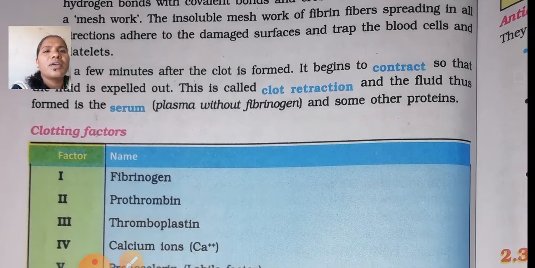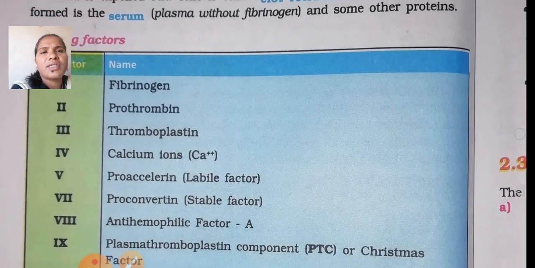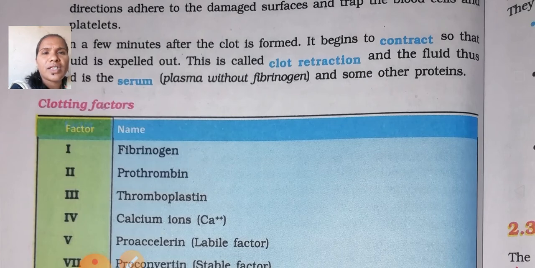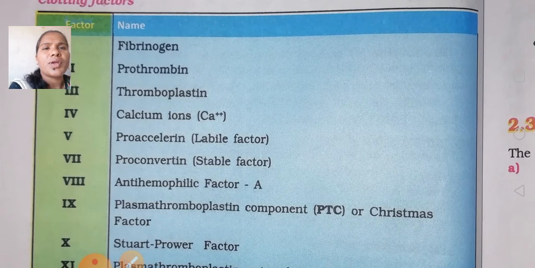Next, coming to the clotting factors, factor 1, 2, 3, 4, 5, 6, 7, 8, 9 and so on. The first, factor 1, is fibrinogen; factor 2, prothrombin; factor 3, thromboplastin; factor 4, calcium ions, Ca++; the fifth, proaccelerin, labile factor; 7th, proconvertin, stable factor; 8th, anti-hemophilic factor A; and 9th, plasma thromboplastin component, PTC, or Christmas factor.